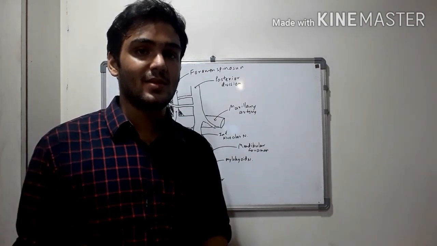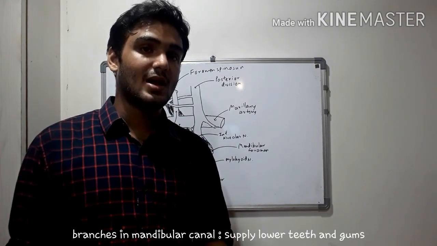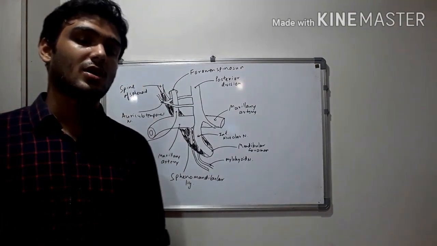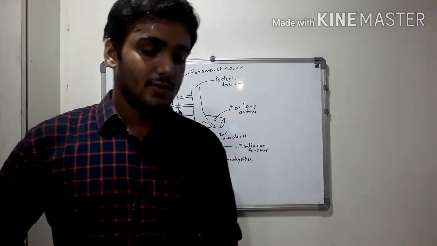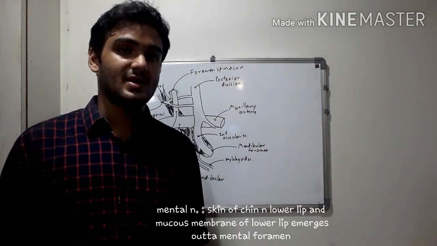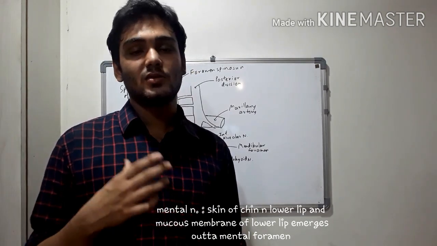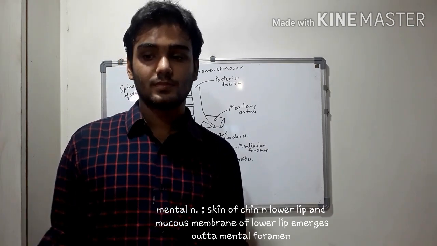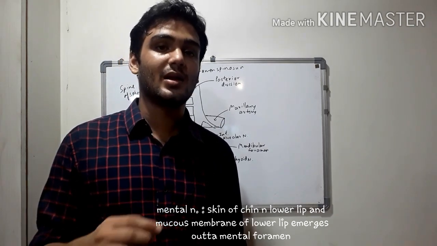Then talking about the branches in the mandibular canal. So branches in the mandibular canal supply the lower teeth and gums. And lastly, talking about the mental nerve. As the name suggests, mental suggests the chin. So the mental nerve supplies the skin of chin and the skin and mucous membrane of the lower lip. And it emerges out from the mental foramen.